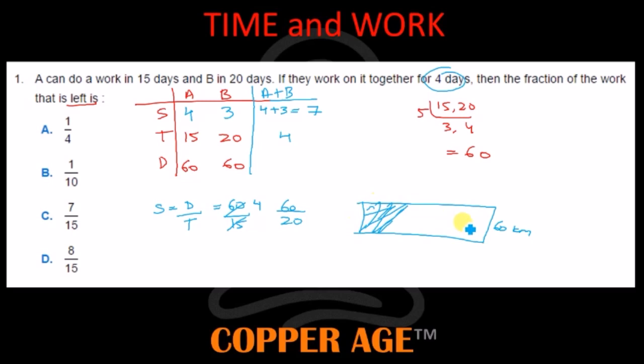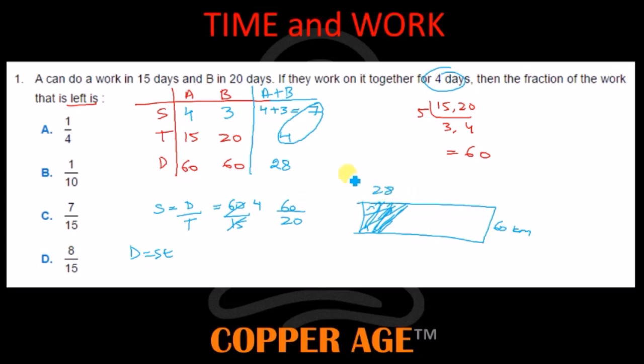Still this much work is remaining. How much is this area? Speed is equal to distance traveled by time taken, so distance is equal to speed into time. So 7 fours are 28. That is, out of 60 they have completed 28 of the work.